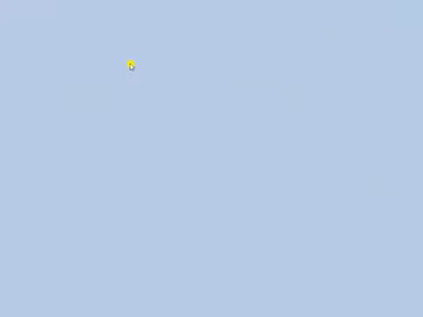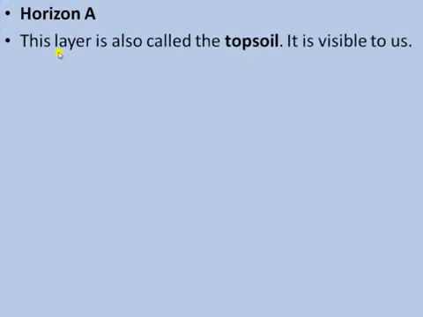Next, the different distinct layers of the soil. Horizons in a soil profile. Generally there are 4 layers, called horizons, in a soil. The first horizon is horizon A. This layer is also known as the topsoil. It is visible to us, the uppermost horizon or first layer of soil, called topsoil.